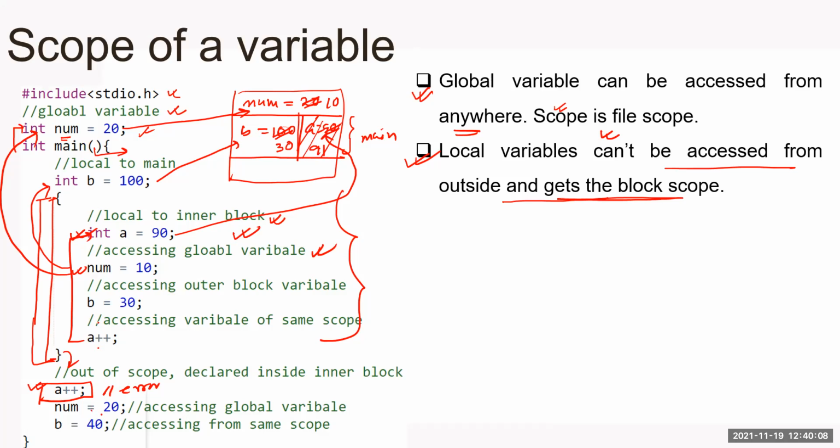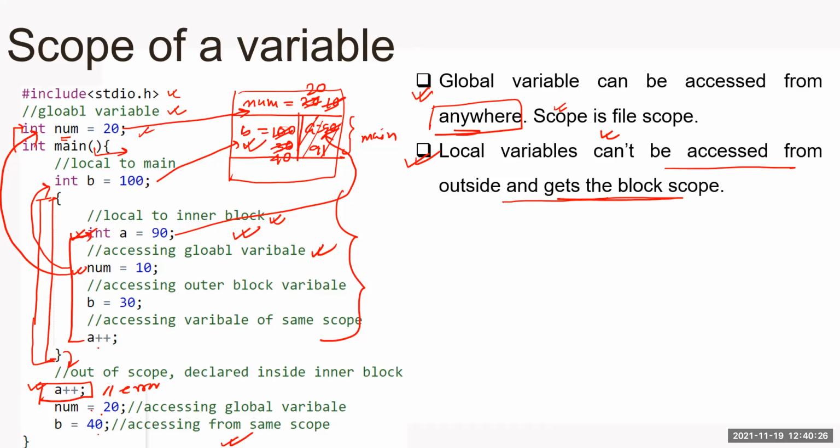num equal to 20. Yes, it is possible. num is a global variable. So now num becomes 20. A global variable can be accessed from anywhere. It can be written anywhere. b equal to 40. b is present in the main block. Yes, b is present in the main block, no problem. So 30 becomes 40.